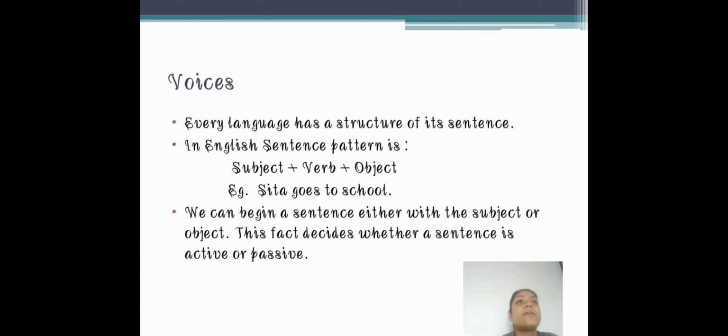In English we have a pattern: subject plus verb plus object, the general sentence pattern of the English language. For example, Sita goes to school. A sentence can begin either with the subject or with the object.